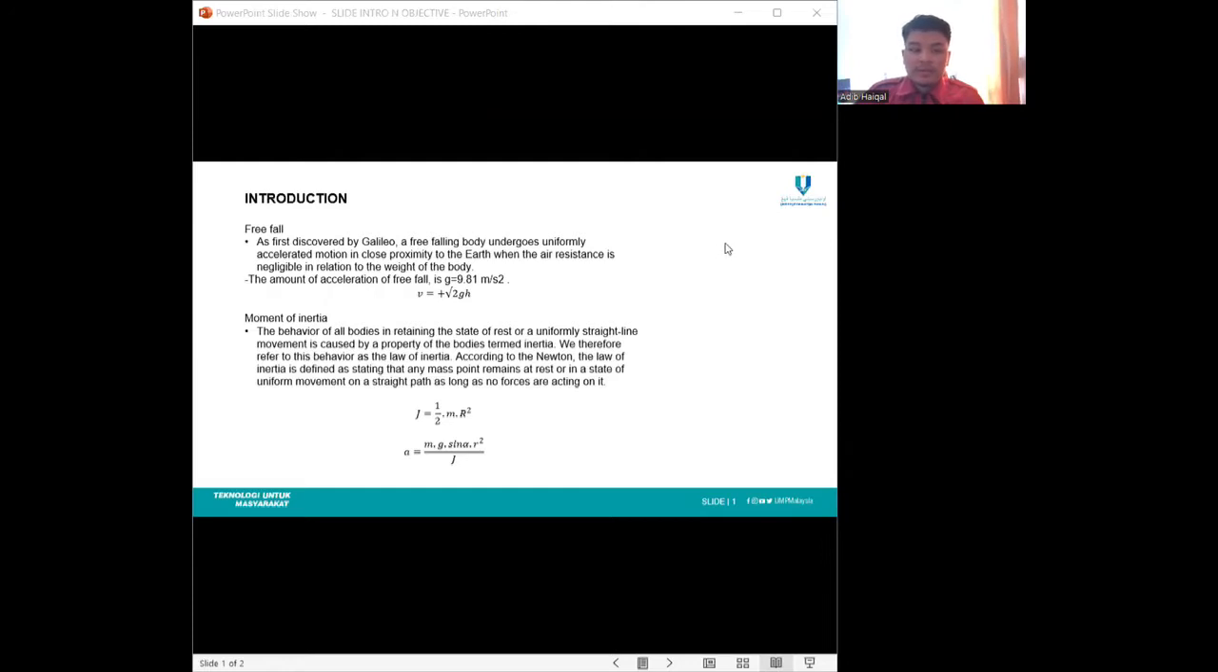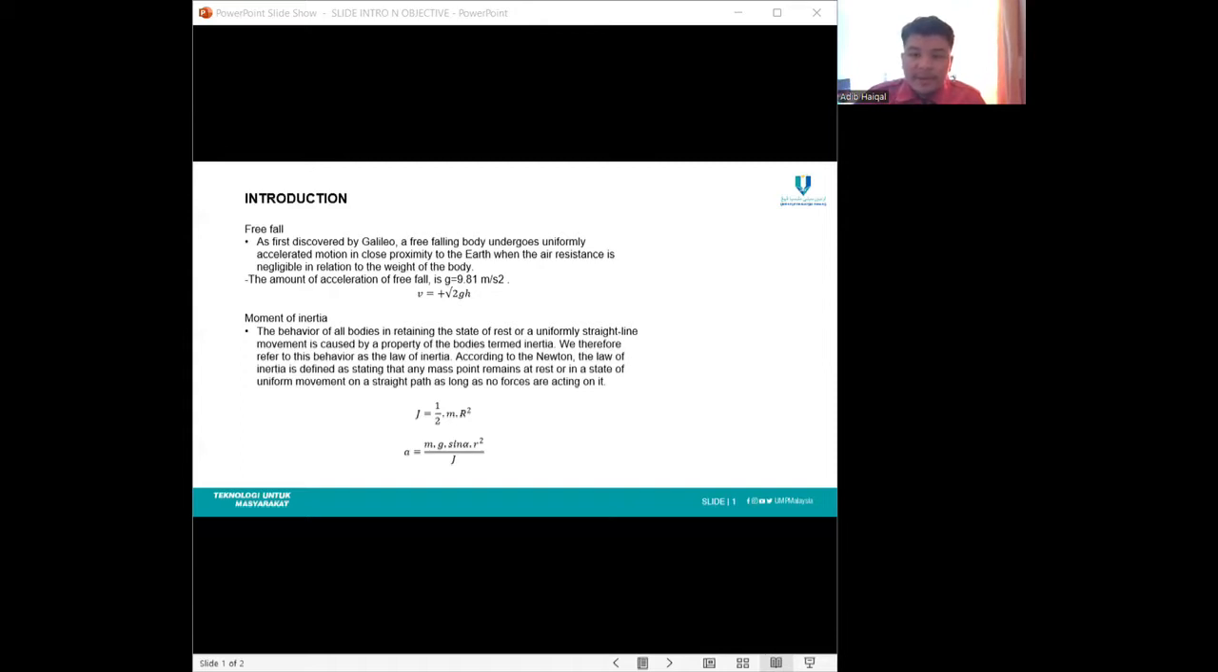So now I will present to you the introduction of this project. Freefall, as first discovered by Galileo: a free-falling body undergoes uniformly accelerated motion in close proximity to the Earth when the air resistance is negligible in relation to the weight of the body. The acceleration of freefall is g equals 9.81 meters per second squared.